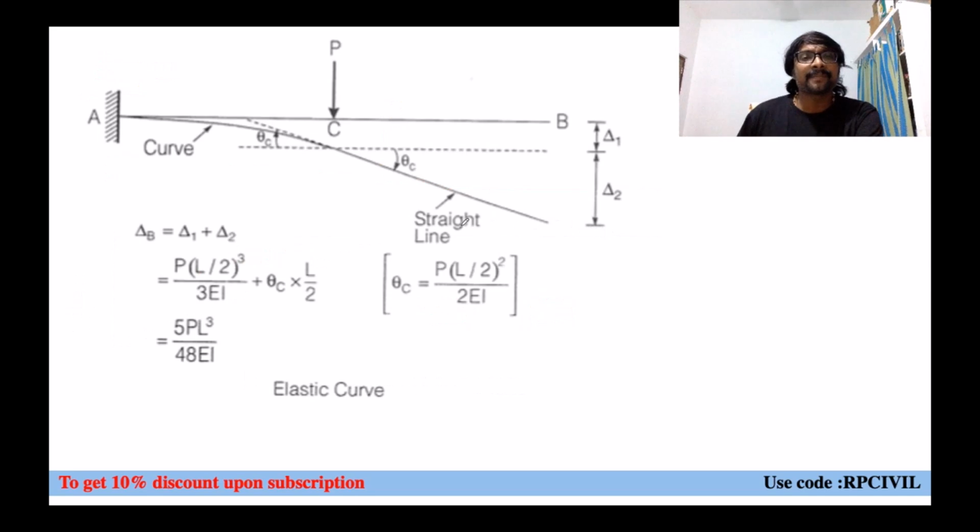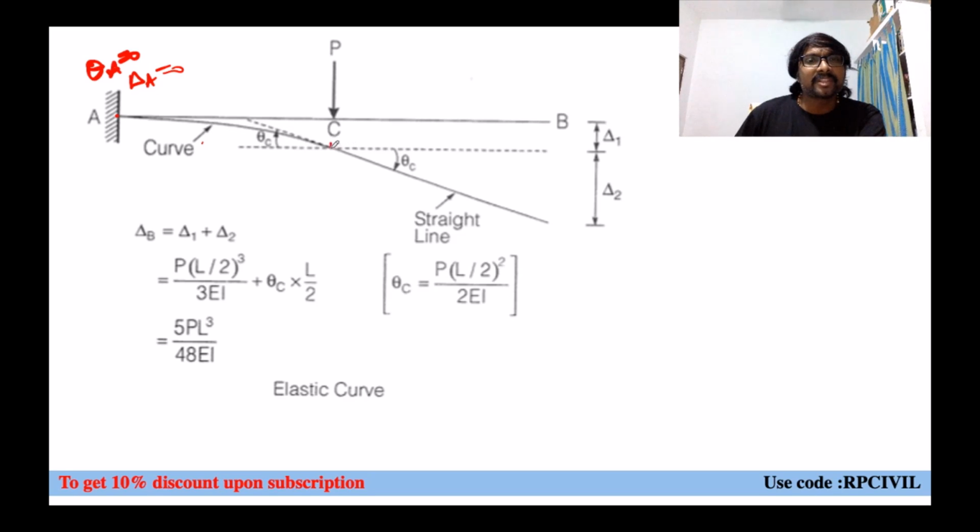You just observe from here to right here, 0. Vertical deflection is 0. Rotation is 0. Okay, so this is theta A equal to 0, and delta A is also 0. That is why both are coinciding here. And up to this point, it is having curve nature. This is having curve nature.